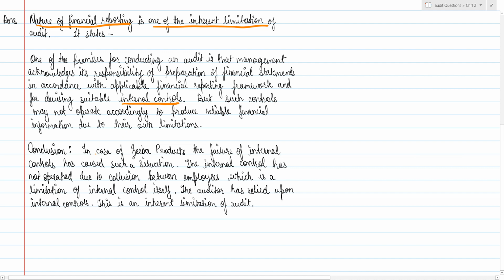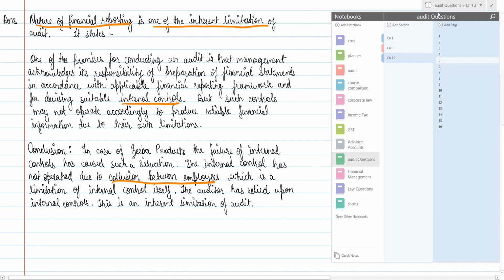So the conclusion says, in case of Zeba Products, the failure of internal controls has caused such a situation. The internal control has not operated due to collusion between employees, which is a limitation of internal control itself. So this is a limitation of internal control, collusion between employees. The auditor has relied upon internal controls. This is an inherent limitation of audit. So let's move on to the next question.